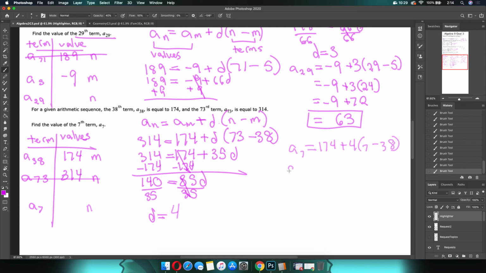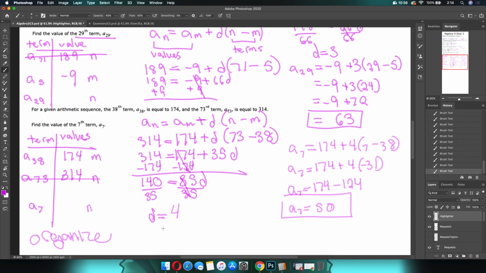Okay, so a sub 7 equals 174 plus 4 times what is 7 minus 38? Negative 31. All right, a sub 7 equals 174 minus 124. A sub 7 equals 50. Boom.